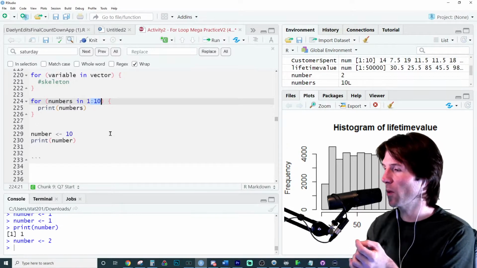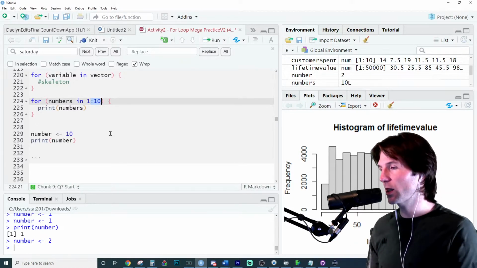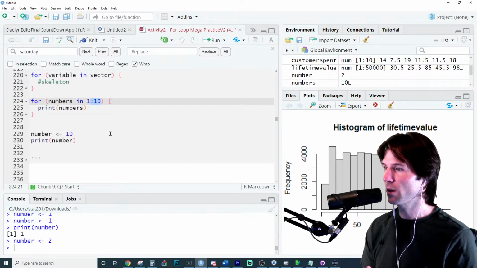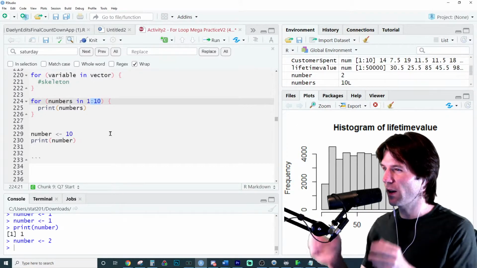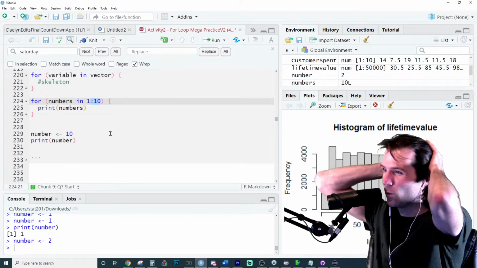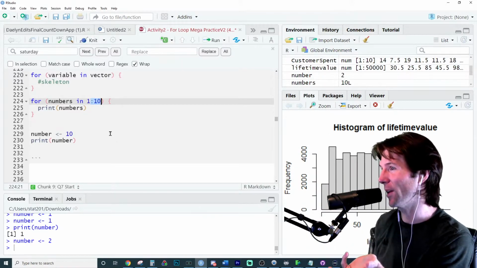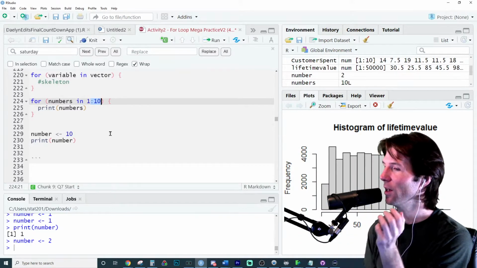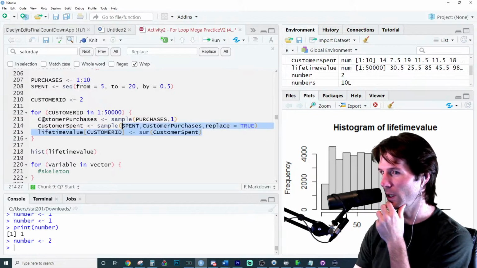But you always have to break it down into parts. Like, let's generate a single customer. Let's generate their values. The theory behind the for loop is not often the hardest part. Sometimes what does the question want us to do is the harder part. Like, I have to generate this customer with these values. So the harder part of this question was really this.